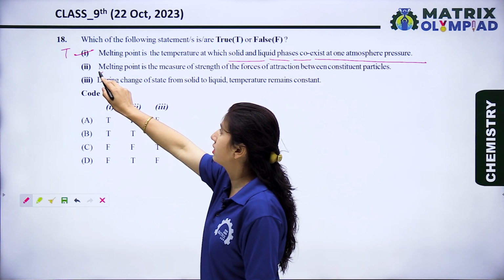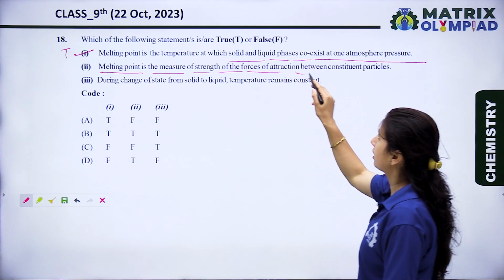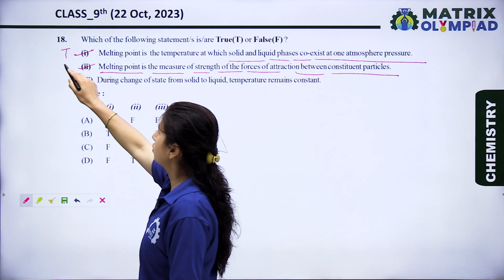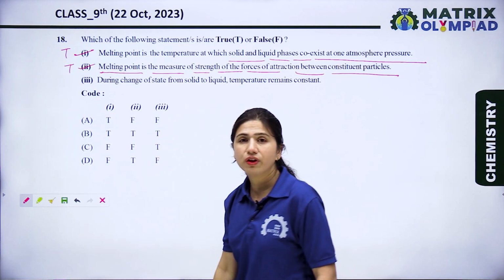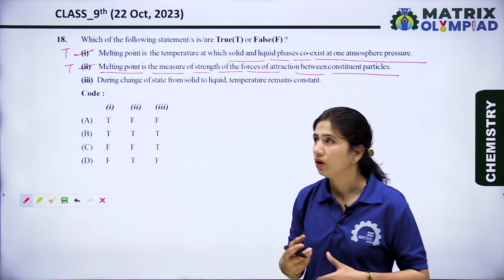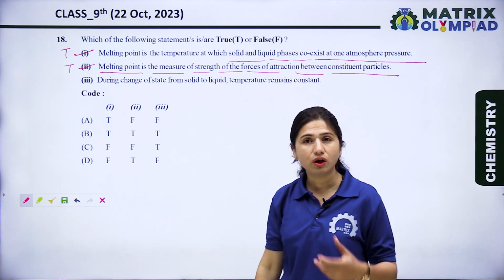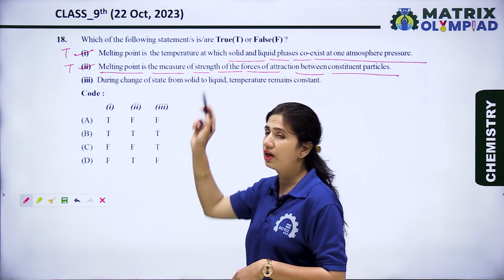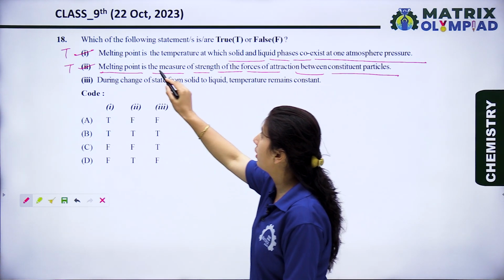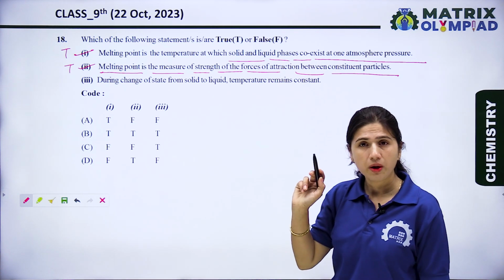Now let's see the next statement. Melting point is a measure of strength of the forces of attraction between the constituent particles. This is also a true statement, because when the force of attraction between molecules is weaker, the substance melts at a lower temperature, and when the forces of attraction are stronger, it melts at a higher temperature. So melting point is a measure of strength of the forces of attraction between the constituent particles.